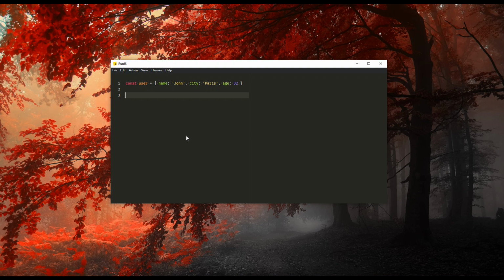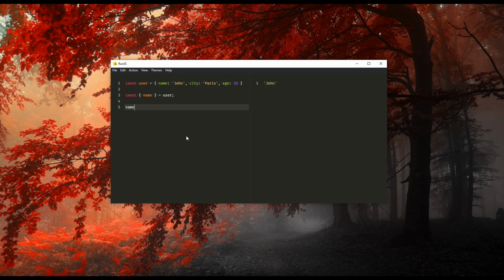So what if I want to extract one or two variables from the large object? Here I am trying to extract name and city. To do this, I am going to use the object destructuring mechanism. This is a new feature, but not much. It is a recently introduced one. Here I am going to extract the name variable like this.